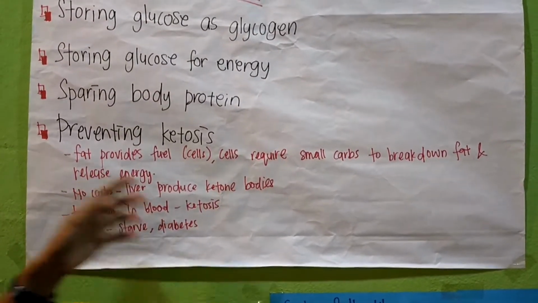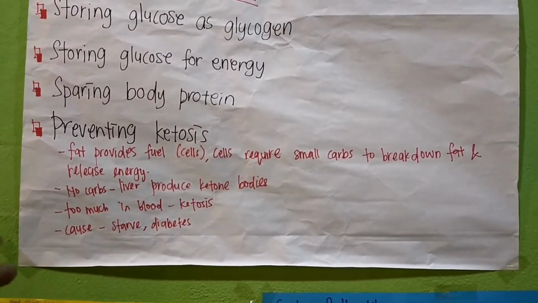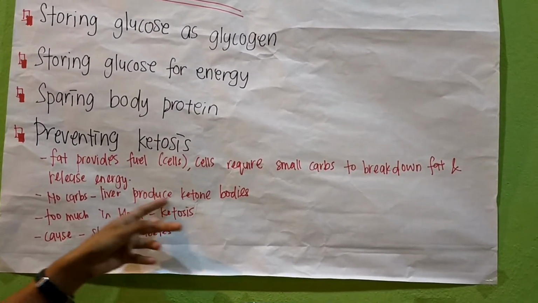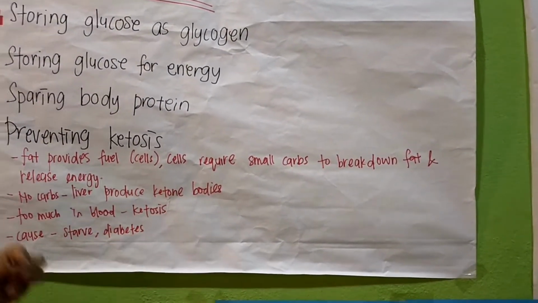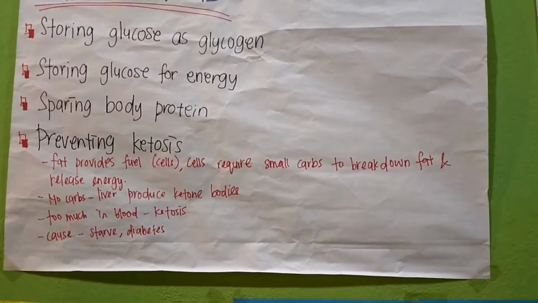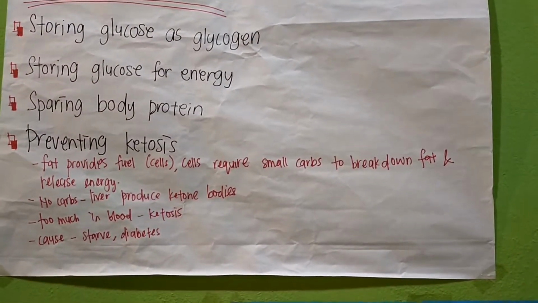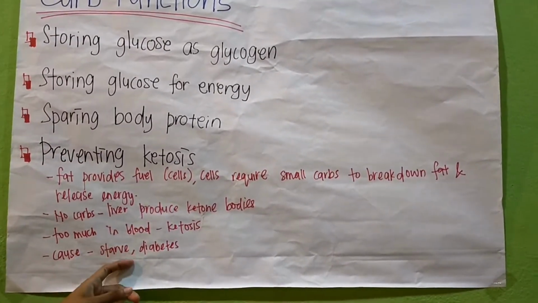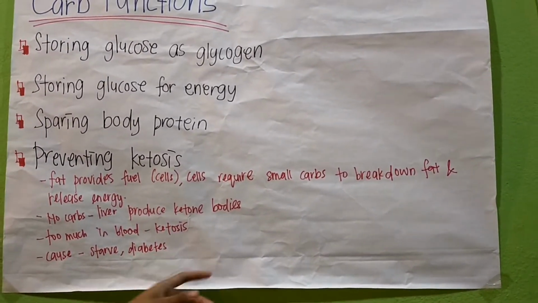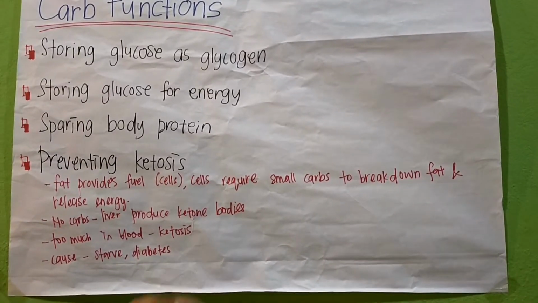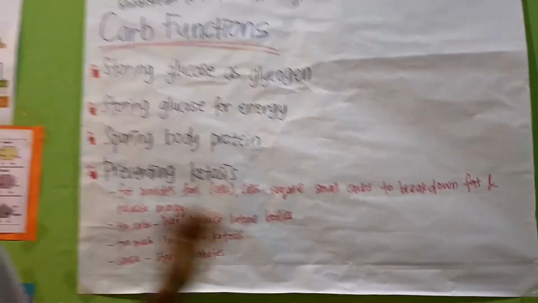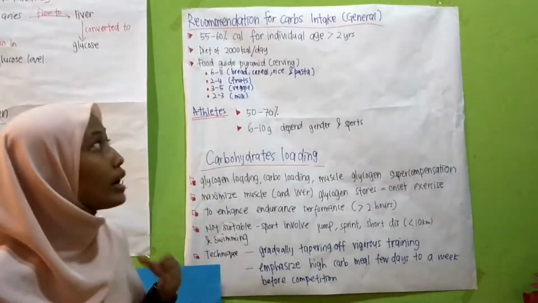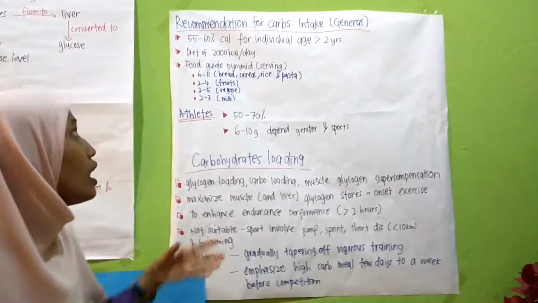If there is too much ketone in the blood, it is called ketosis, and it will cause negative effects in the body, such as feeling stuffy, diabetes mellitus, and other negative effects. So I recommend carbs intake in general.